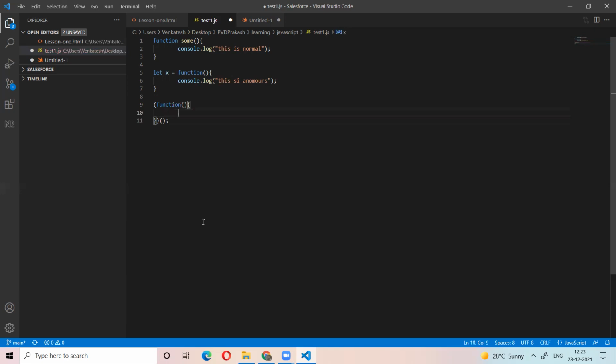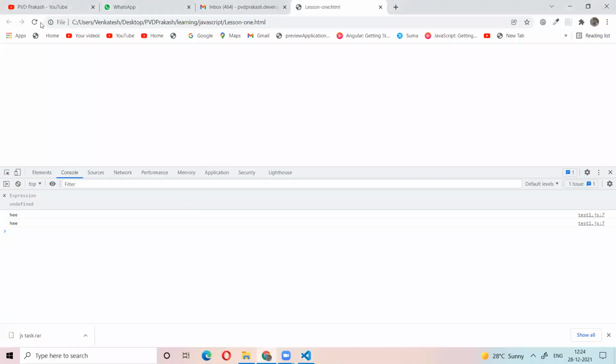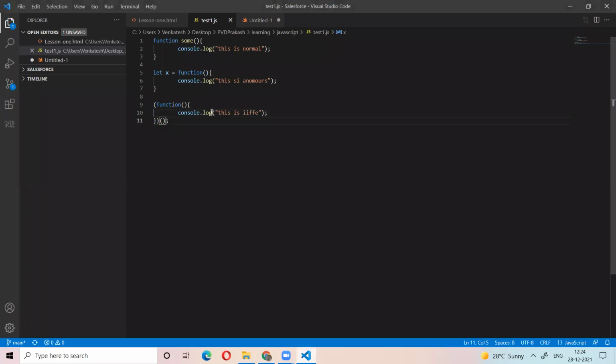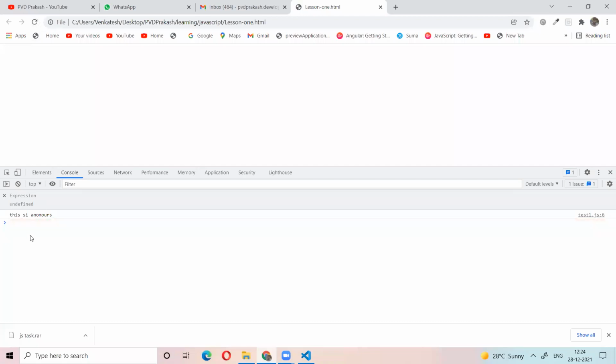Like this, we need to write it, and this is the IIFE. Let's see what the difference is. So this is the expression. So what happened?